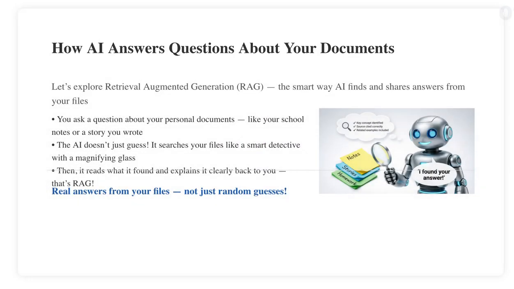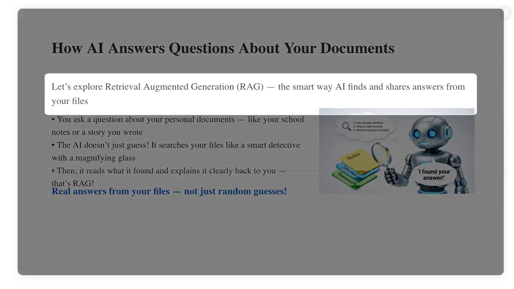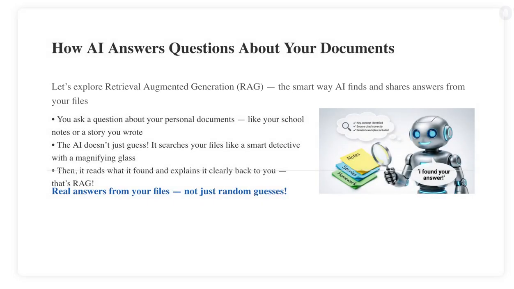I'm so excited to dive into something really cool: how AI can answer questions about your own documents, like your school notes or a story you wrote. In this video, we're going to explore a smart technique called Retrieval Augmented Generation, or RAG for short. It's like giving an AI a notebook and a brain. First, it looks up the right information, then it explains it back to you in a clear way.